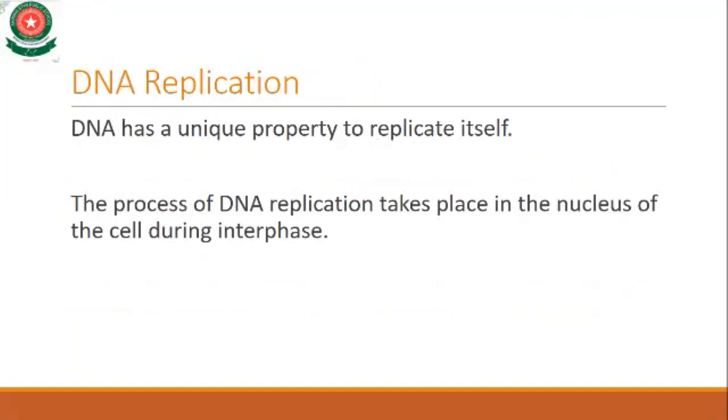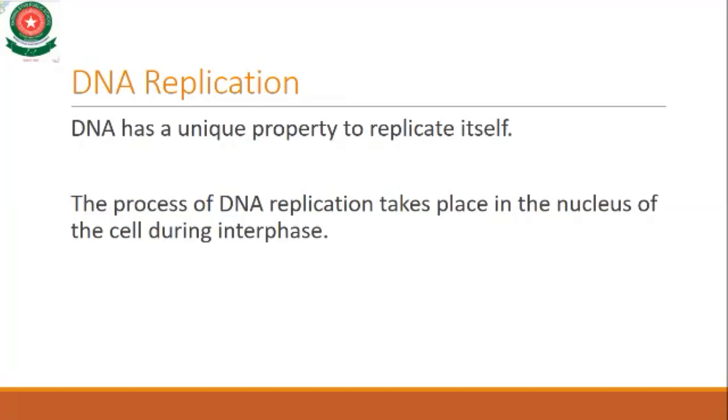Now we move towards DNA replication. DNA has the property to replicate itself to make an exact copy of itself. It is actually the process in which the DNA makes an accurate copy of itself, meaning DNA makes its own copies. This process takes place in the nucleus of the cell during interphase.